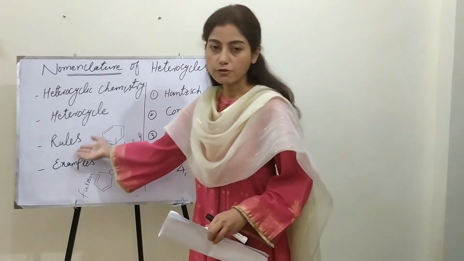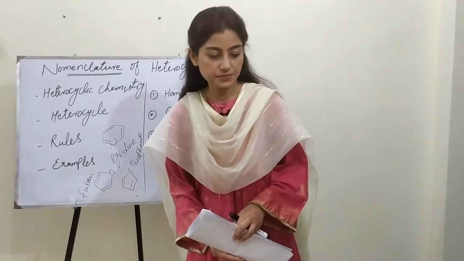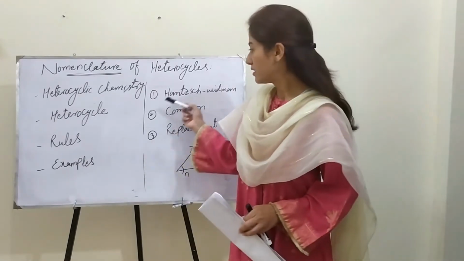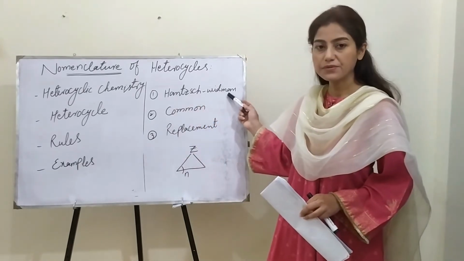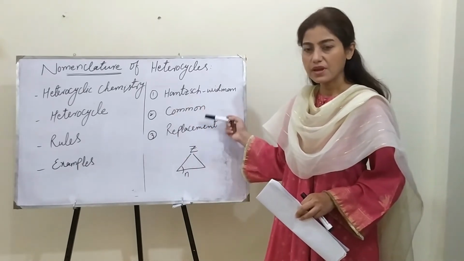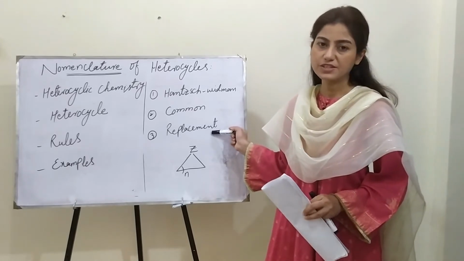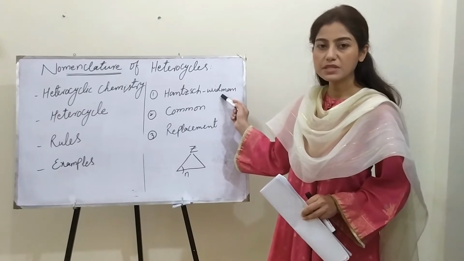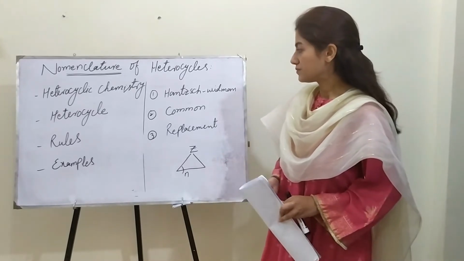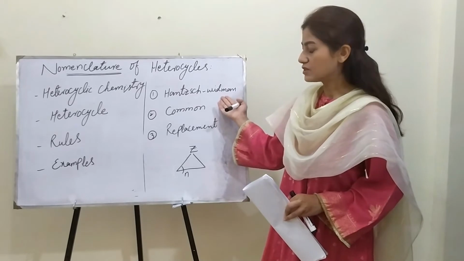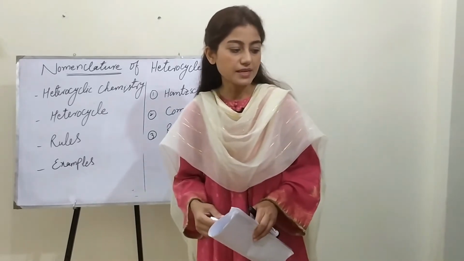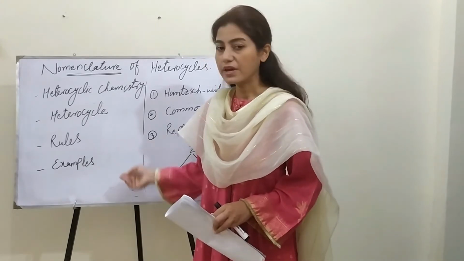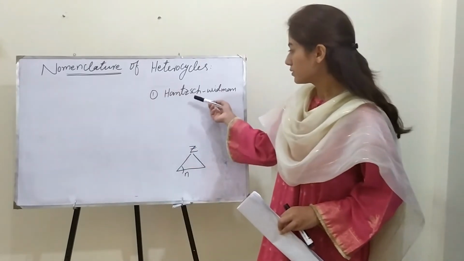So now we step forward to the rules of nomenclature. There are three different ways of nomenclature of heterocycles: Hantzsch-Widman nomenclature, common names, and replacement nomenclature. First of all, we will discuss the Hantzsch-Widman nomenclature. According to this nomenclature, there are a set of rules according to which we name any heterocycle.